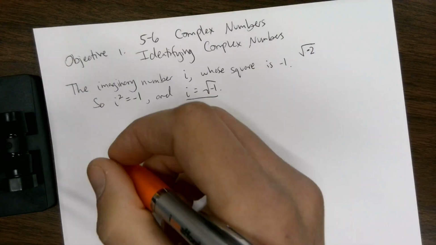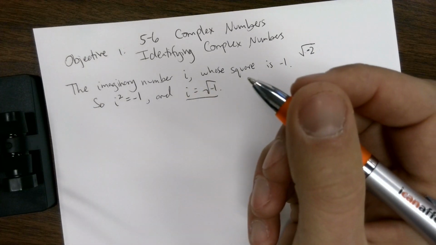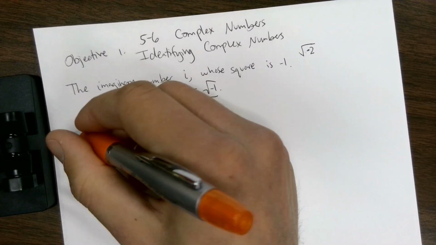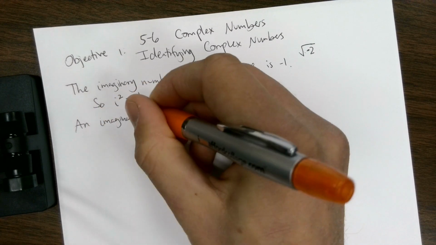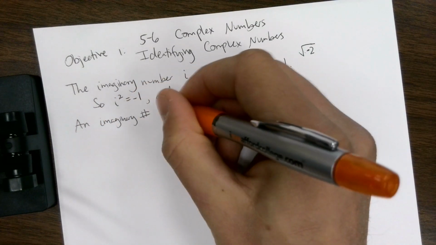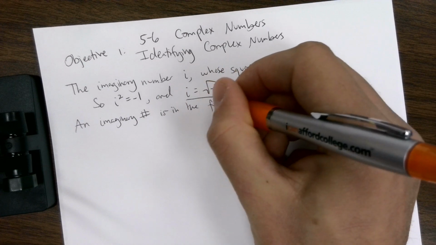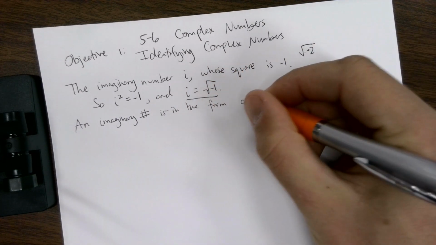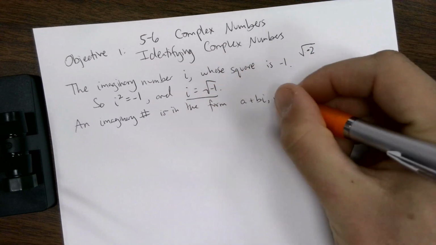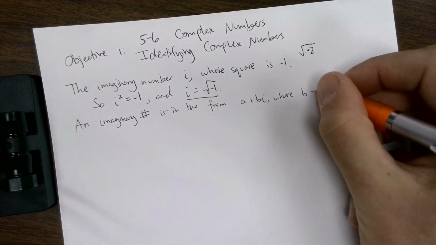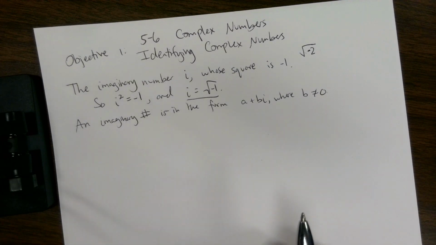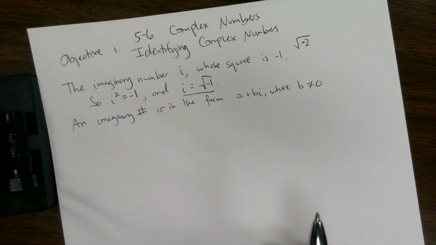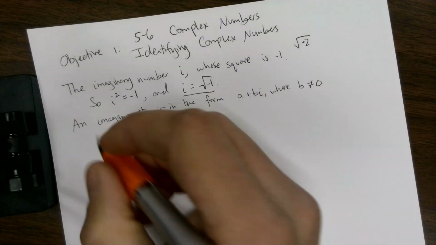An imaginary number is any number of the form a plus bi, where b does not equal 0. If b equaled 0, you wouldn't have the imaginary number. Okay, so let's look at the square root of a negative number.